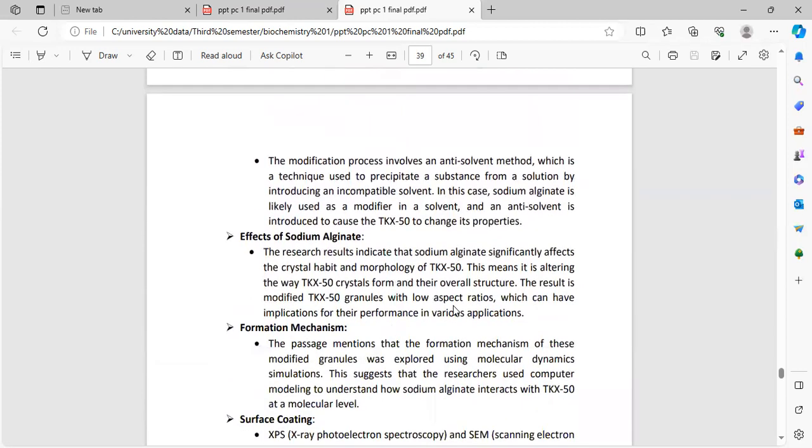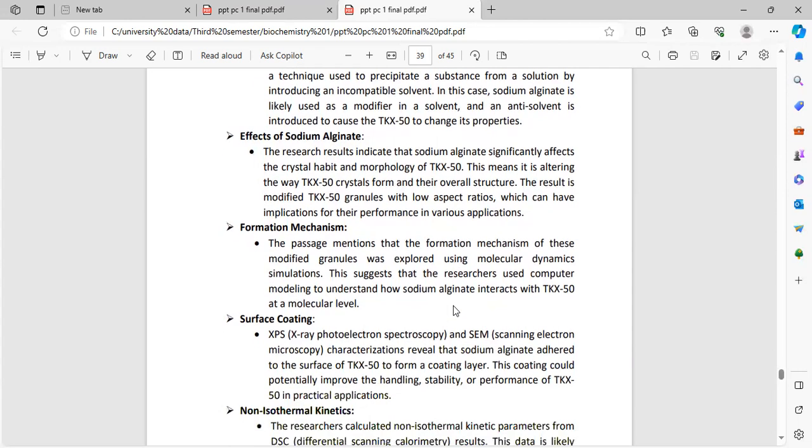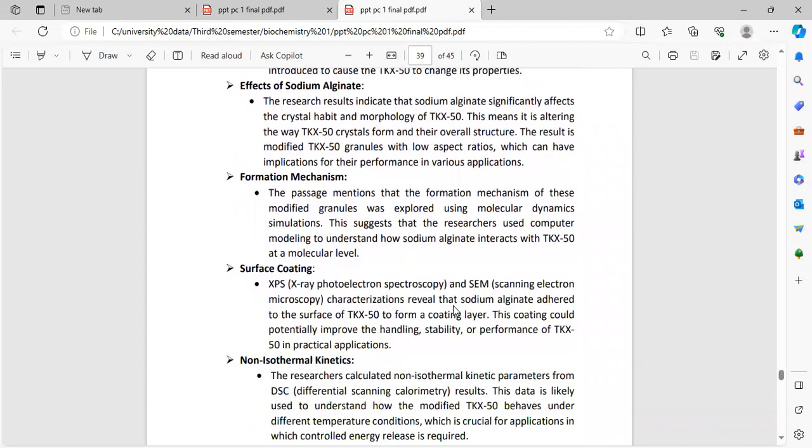The modification process involves an anti-solvent method, which is a technique used to precipitate a substance from a solution by introducing an incompatible solvent. In this case, sodium alginate is likely used as a modifier in a solvent, and an anti-solvent is introduced to cause the TKX50 to change its properties. Effects of sodium alginate.